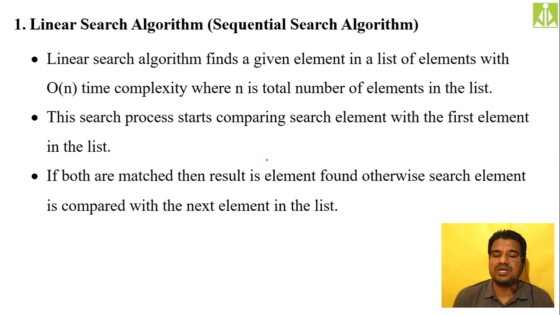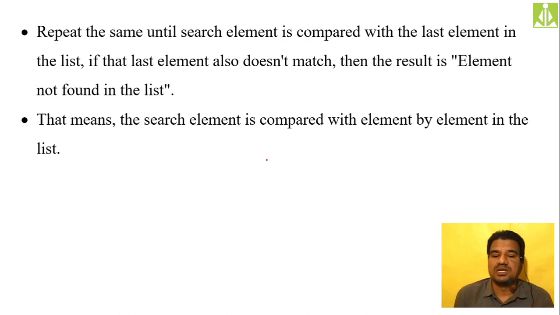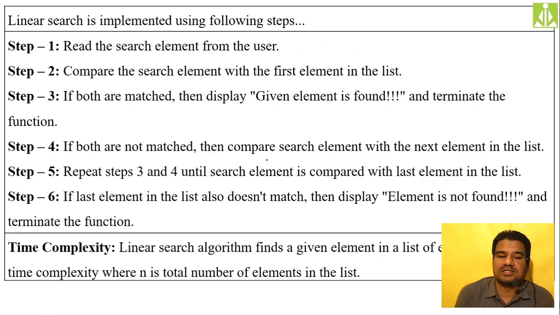In the linear sequential search algorithm, we are looking for an element in a linear process. Element by element, we compare with all the elements until we find the element inside the list. If the element is found, we give a positive response, and if it is not found and we reach the end of the list, we give a negative response. We repeat the same process for all the elements from the first to the last.